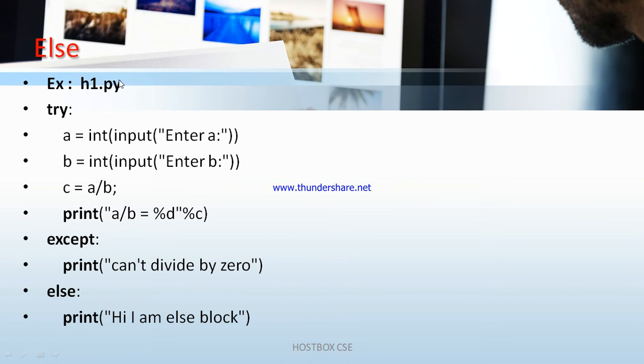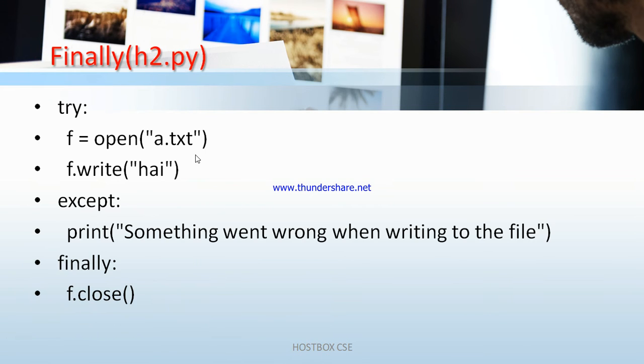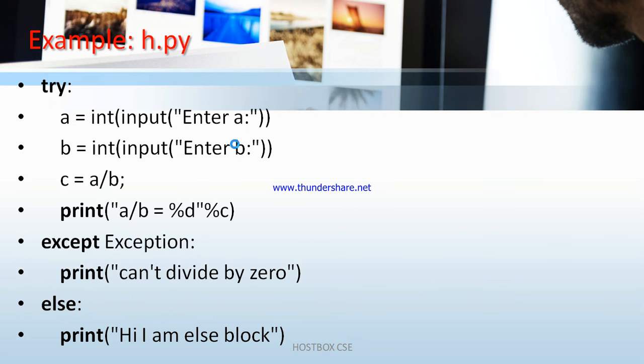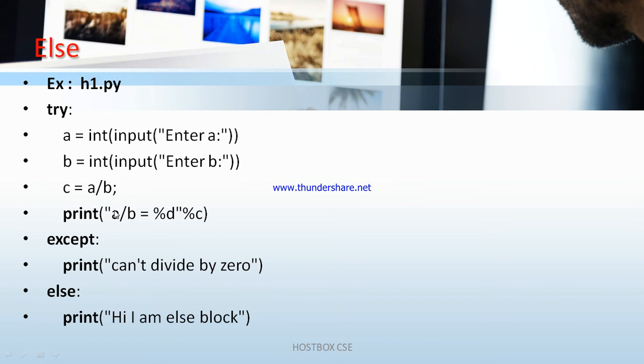Next, the else part. Another exception handling keyword we have is else, in a program called h1.py, where I am going to write try: a is equal to input of enter A, b is input of enter B, and c is equal to a by b. I am going to print a by b is equal to %d, with c. Here I am using else now. So you can use it with except Exception also. Mistake copied again, no issue. So like that you can practice.